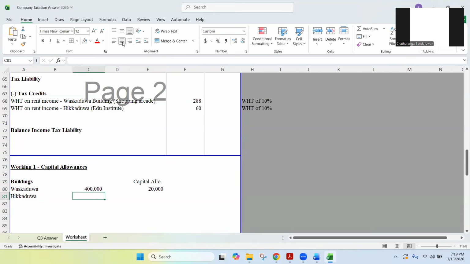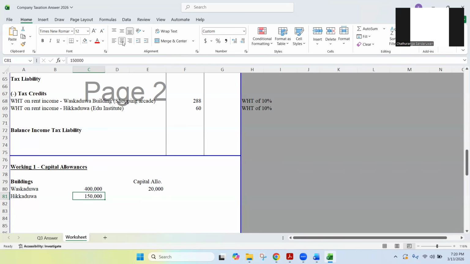And then the Hikkaduva building. What do you think? How can we calculate the capital allowance for the Hikkaduva building? What's your answer? Hikkaduva building cost is 150,000. This has been purchased during the year. During the year, they purchased the building, and for the first 9 months, they kept the building vacant. They have not used it. After that, at the end of the year of assessment, that means the last 3 months, they have given this Hikkaduva building on rent. Can we deduct capital allowance for this Hikkaduva building?